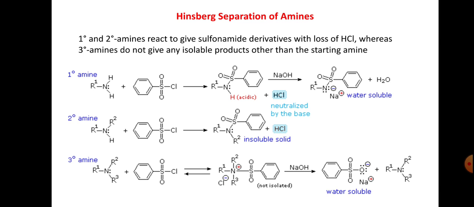So you can observe here, primary and secondary amines react to give sulfonamide derivatives with loss of HCl, whereas tertiary amines do not give any products other than the starting amine.